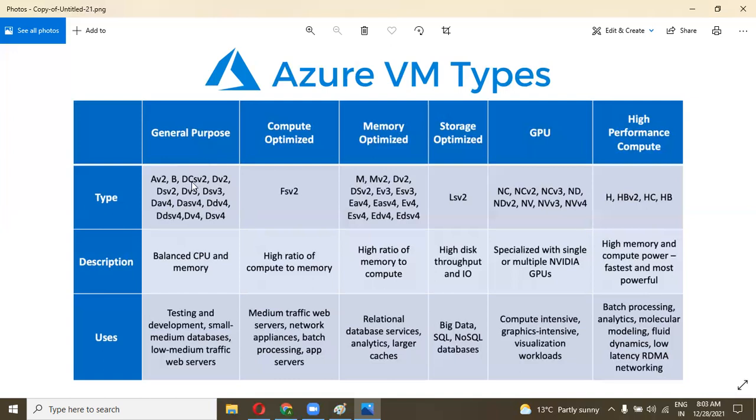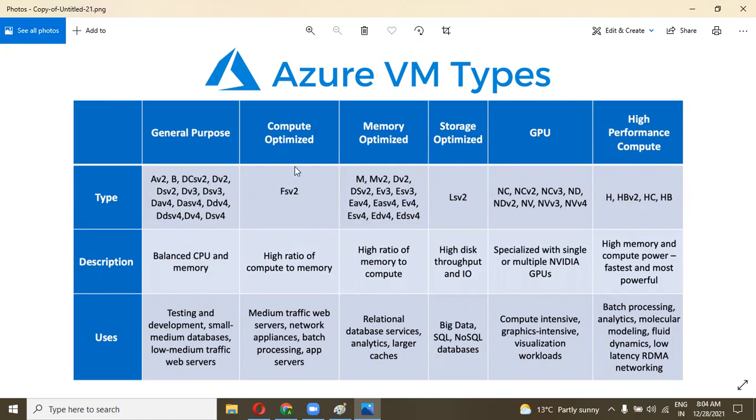You can say DSv2. In general purpose, we have a balanced CPU and memory, like 4 GB RAM and a balanced CPU. It is used for testing and deployment, small to medium databases, and low to medium traffic websites.